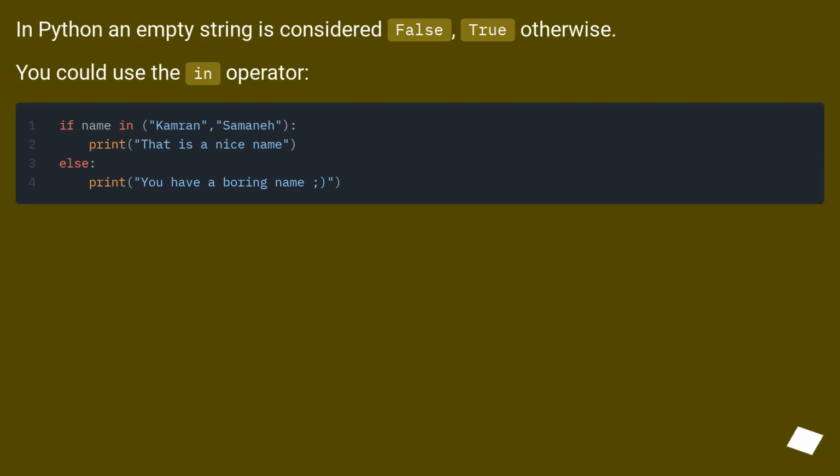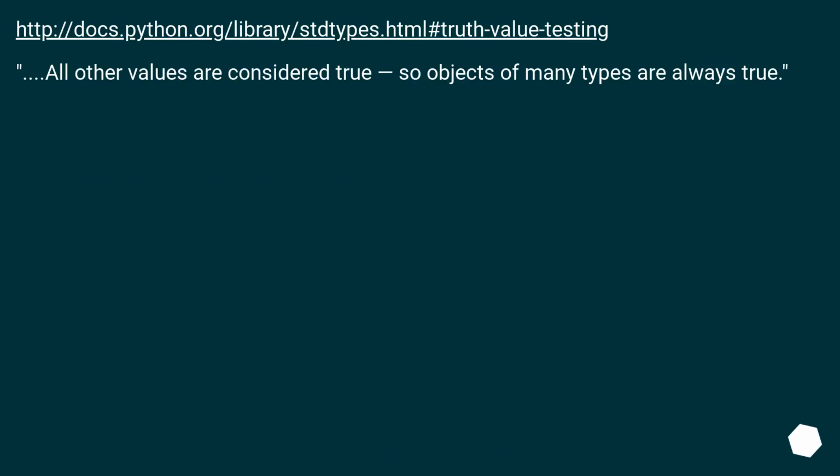In Python, an empty string is considered false, true otherwise. You could use the in operator. See this URL. All other values are considered true, so objects of many types are always true.